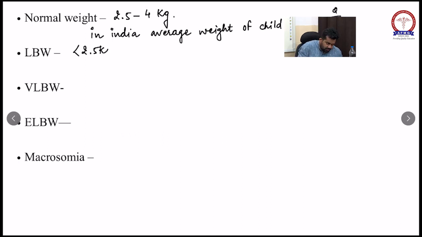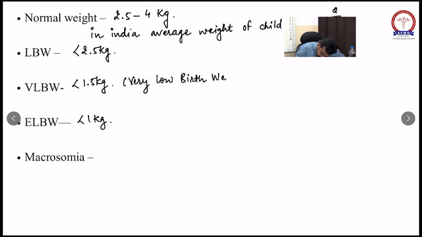Child is considered as low birth weight if it is less than 2.5 kg. If child is less than 1.5 kg, the child is considered as very low birth weight. And if less than 1 kilogram of weight, it is termed as an extremely low birth weight baby.